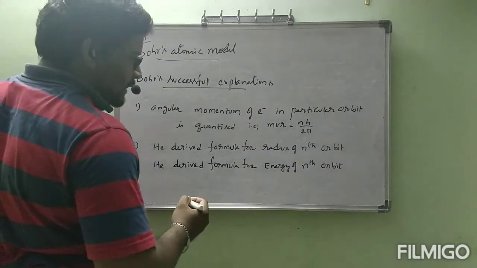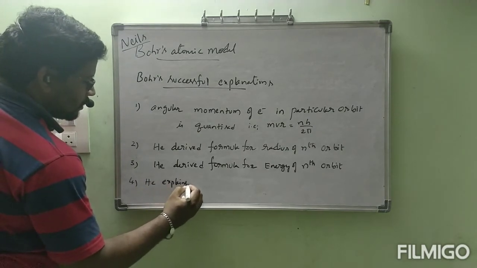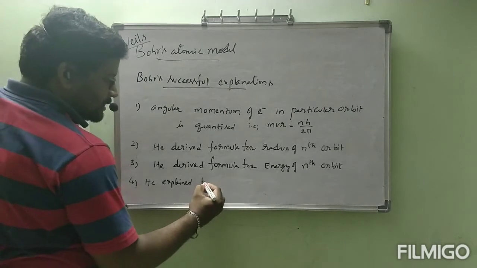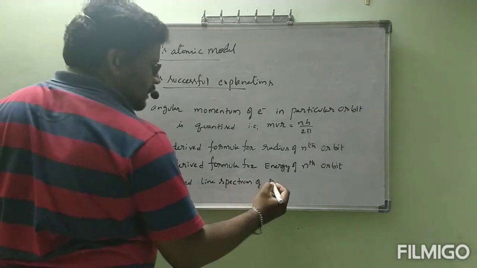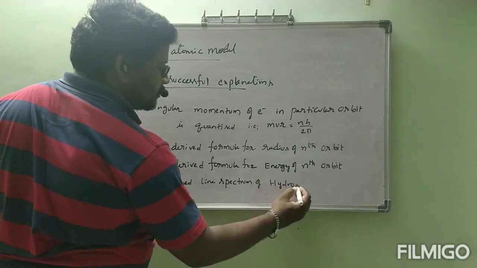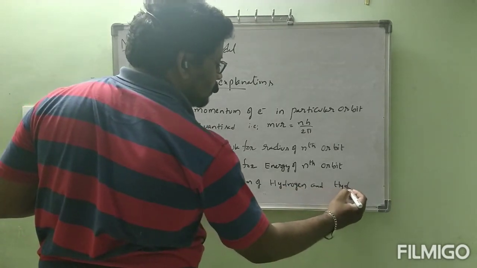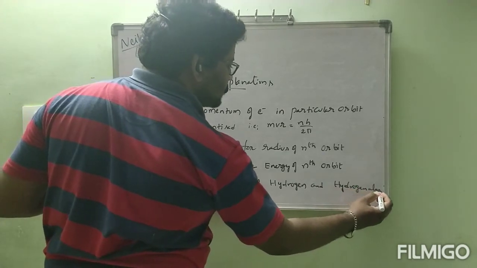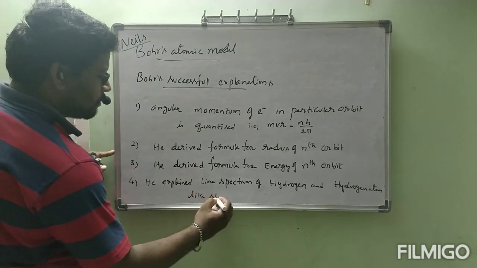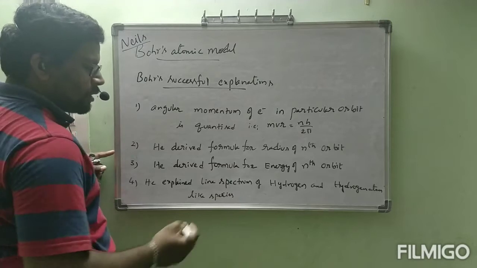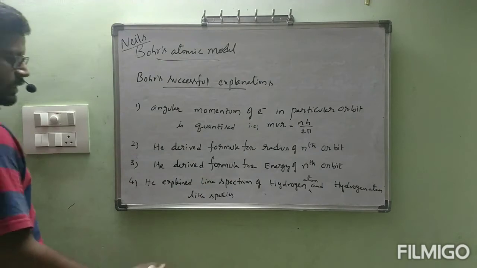Next, fourth point: he explained the line spectrum of hydrogen atom and hydrogen atom-like species.